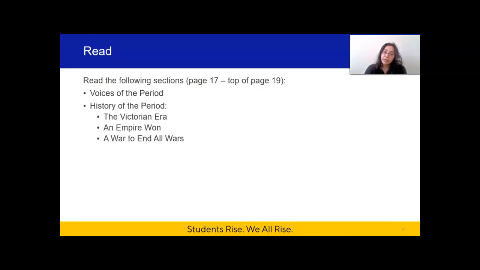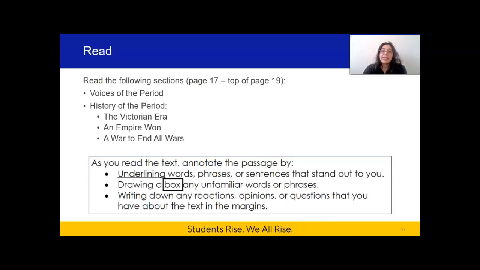And A War to End All Wars is the last section for today, and that'll end on page 19. Since this is our first reading of the text, we're going to be doing our usual first reading annotations, which you can see on the screen here. And basically, you will be underlining the words, phrases, or sentences that stand out to you, drawing a box around any unfamiliar words or phrases that you see, and writing down any reactions, opinions, or questions that you have about the text in the margins.